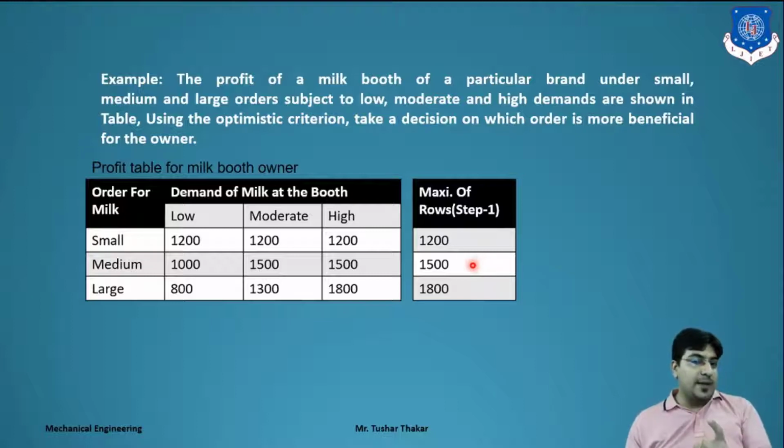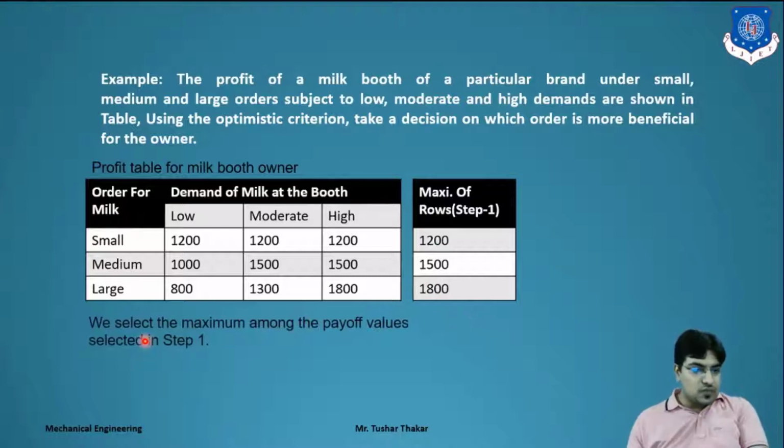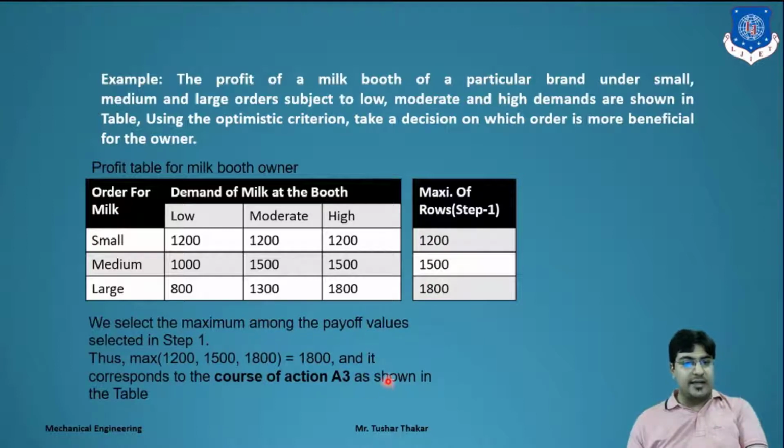In step 2, we have to find the maximum value from the available three, that is 1800, and the corresponding course of action.